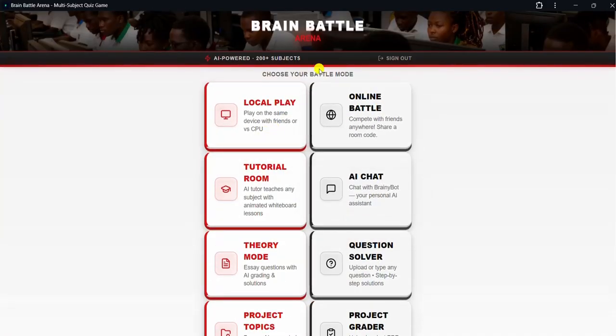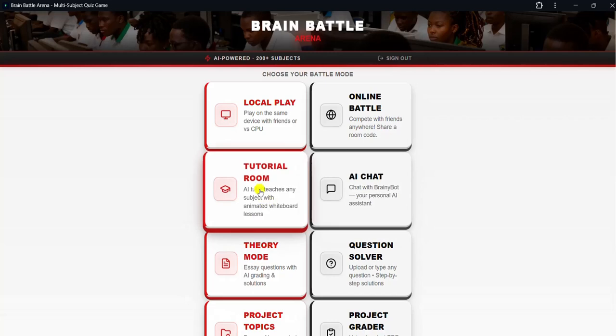Then online play, you can play online with any other student when they are not together. So far as they have the internet, you just create a classroom. When you create a classroom, you send a code to your colleagues. When they click on the code, then two of you are together inside this online play. Then you can compete and study together while you are not together.